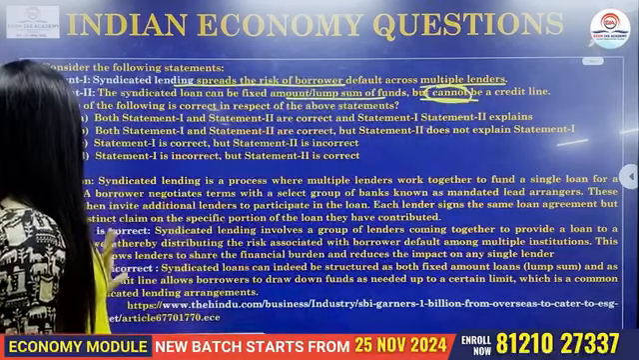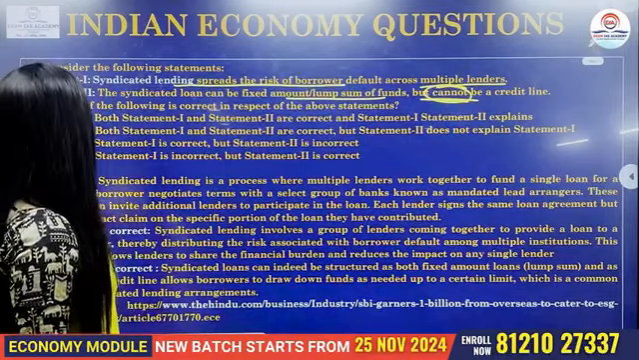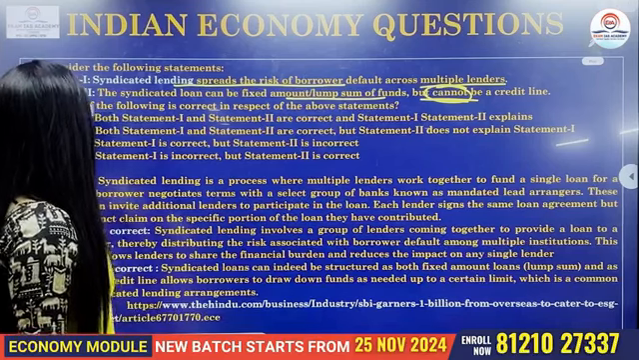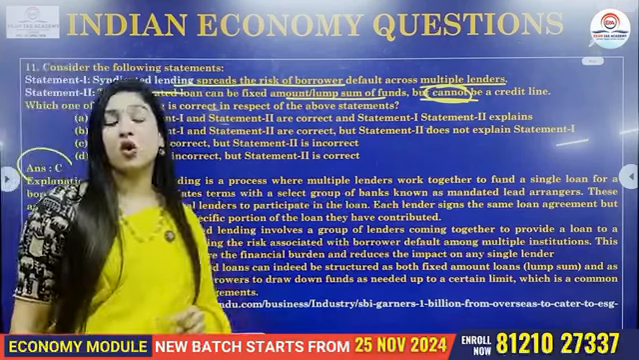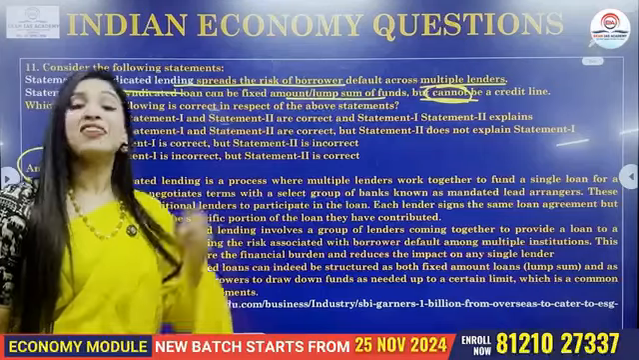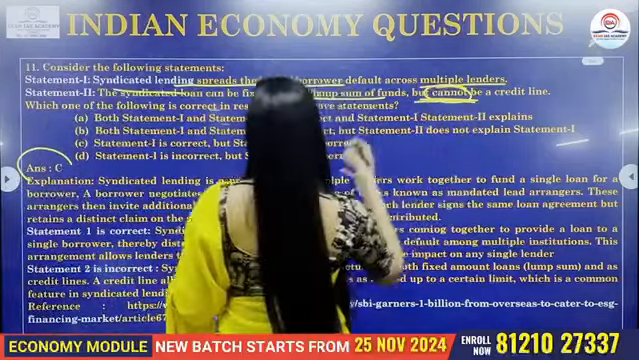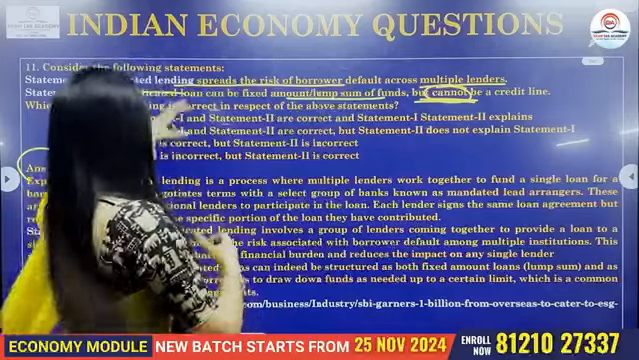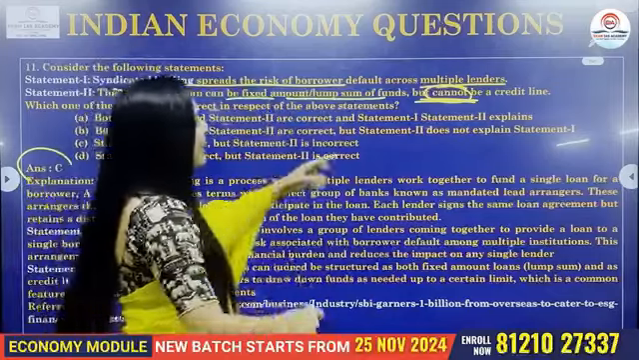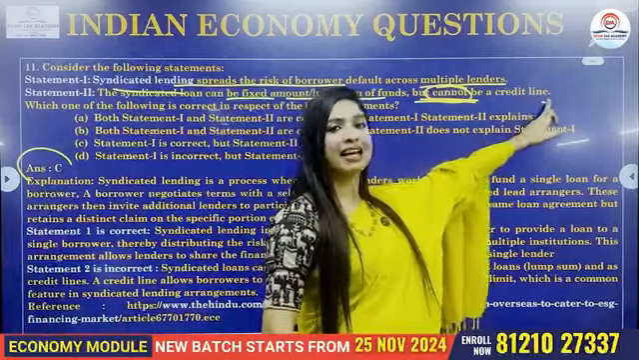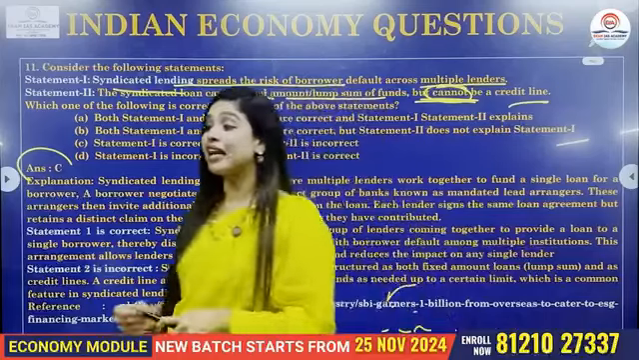In this particular question, the answer is option number C. Your statement 1 is correct, whereas statement 2 is incorrect. And that is only because of one single keyword, that is cannot. See, the syndicate lending, of course it can be a fixed amount, but they say it cannot be a credit line. Actually, they can be a credit line as a whole.